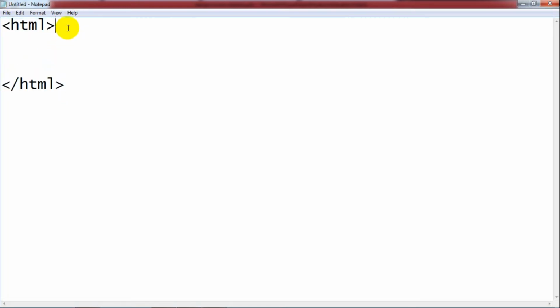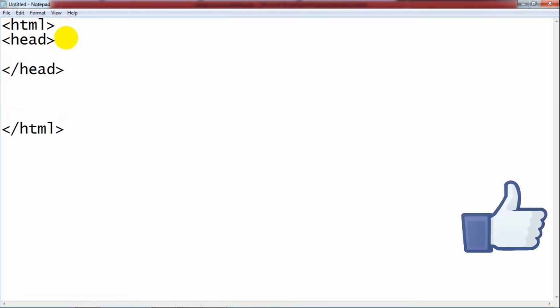After the HTML tag, we have to use the head tag, the second main section of our web page, that contains the title of the document and other main things that relate to your web page, right? And this is the starting mark, and that is the ending mark. In between these two tags, we write the program title, and for the title we need to use the title tag.